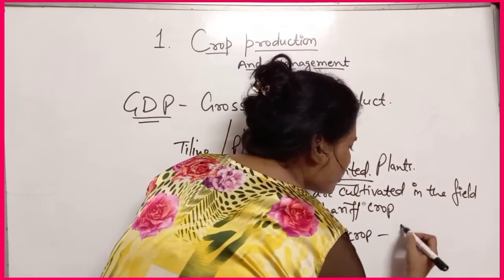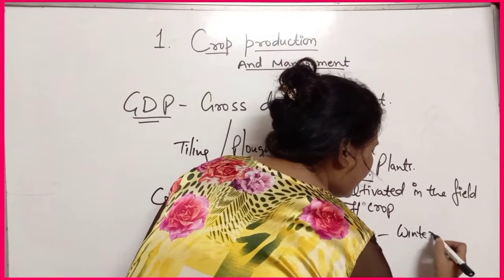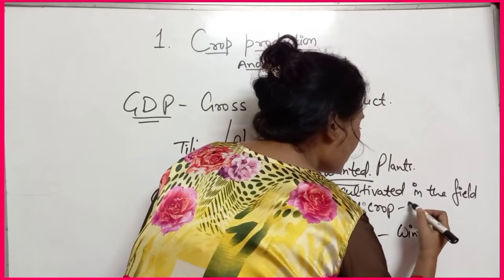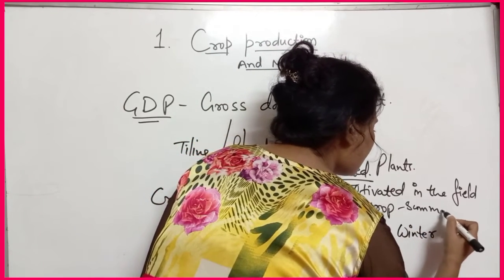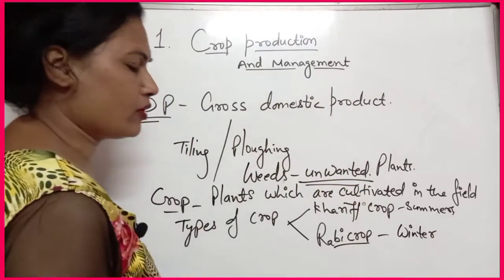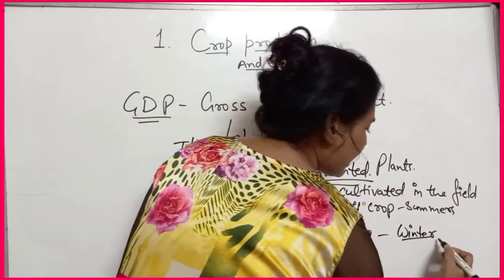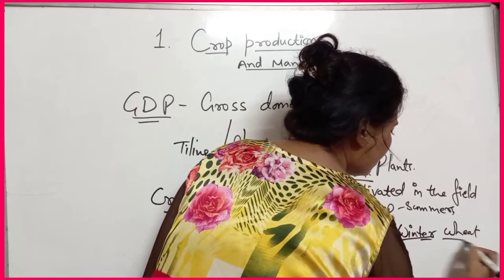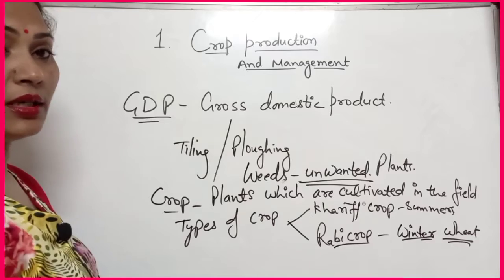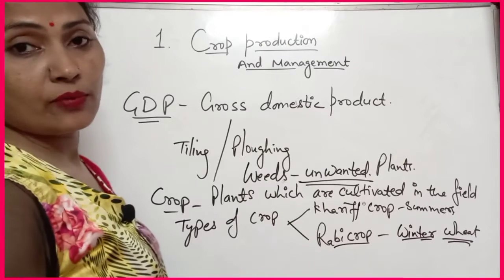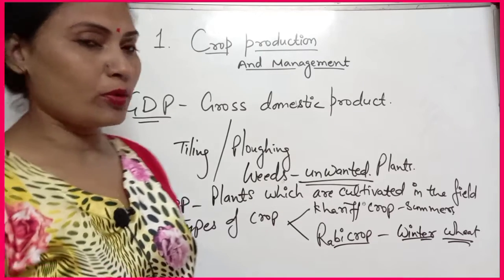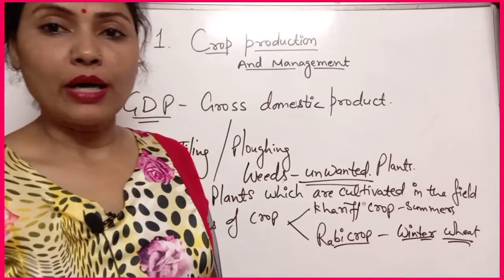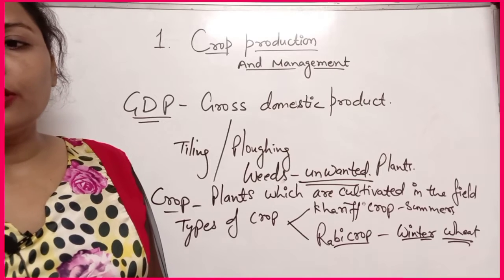The crop which is grown in the winter season is known as rabi crop, and the crop which is grown in summers is the kharif crop. Okay, in the winter season, you know which crop will grow: wheat, for example, and in summer barley. Okay, and some other crops also. So these are the different things.